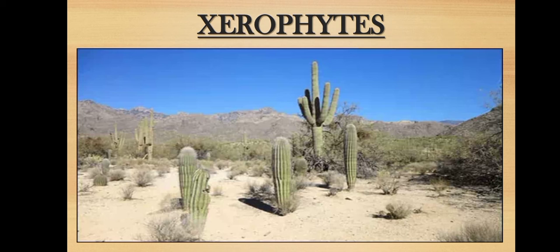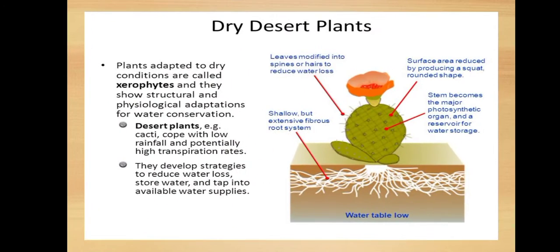Plants growing in deserts and sandy hills are called as xerophytes. Some examples of xerophytic plants are opuntia, that is cactus, agave, acacia, etc. These desert plants like cactus cope with low rainfall and potentially high transpiration rates.